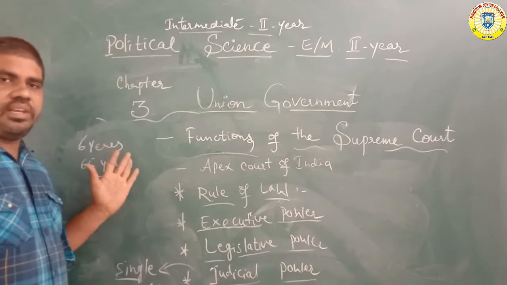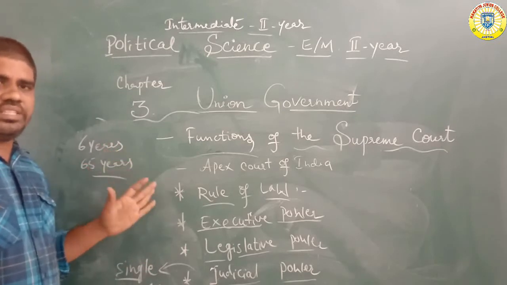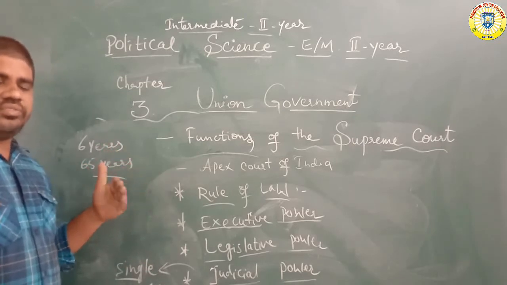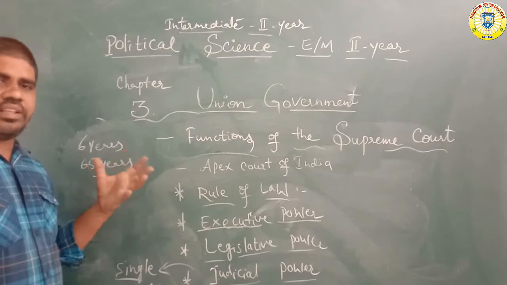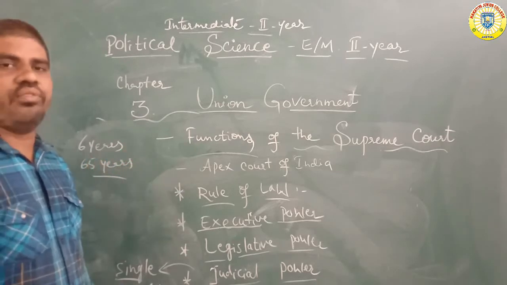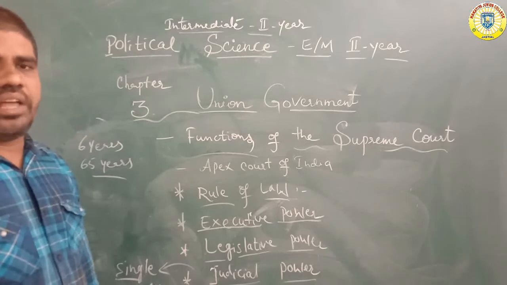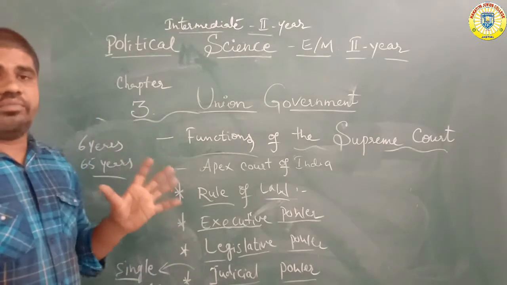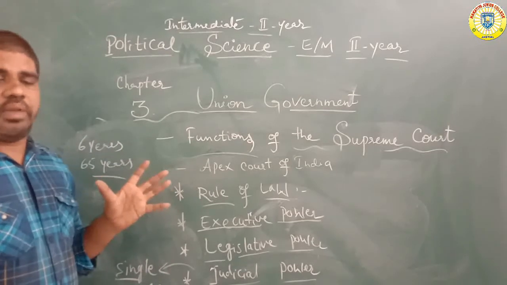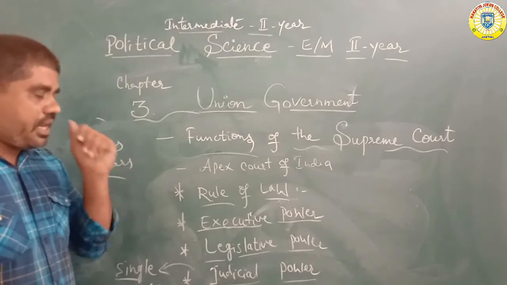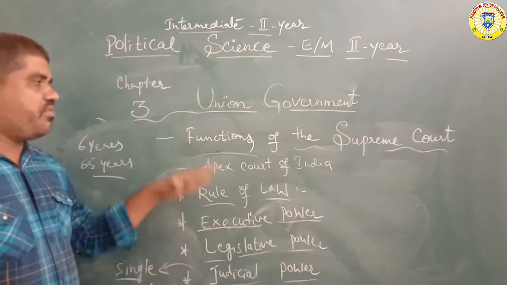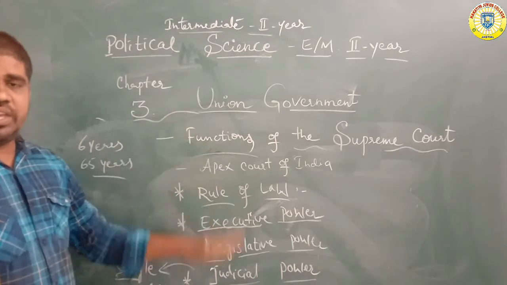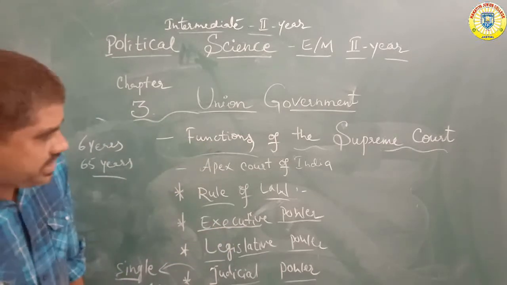The eligible judge is mainly below 65 years of age, and is already working in the other remaining courts, the high courts. This is the main point for the lawyer. Here the functions of the Supreme Court are mainly announced. These are the functions of the Supreme Court. Next.